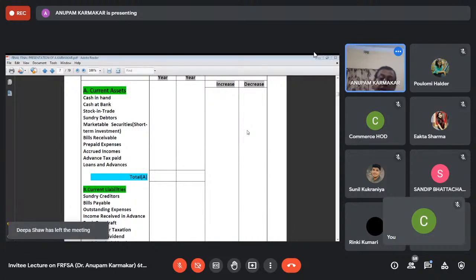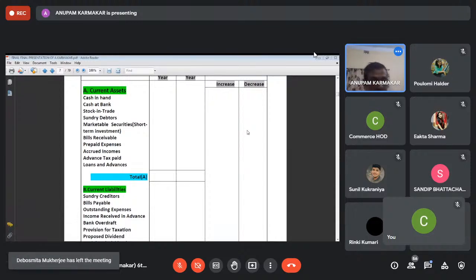If you treat these 2 items as current assets, then you have to incorporate those items under current assets. But if you don't treat them as current assets, then you have to treat them as non-current assets. And as per step 2, you have to open ledger accounts relating to provision for taxation and proposed dividend.